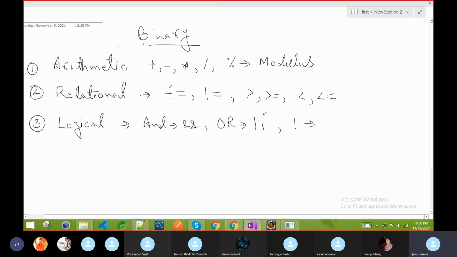NOT is not a part of binary, it is unary, but it comes into the logical scenarios. That's why I am putting it here. It is a unary operator, but its behavior is part of logical operators. So we are going to discuss all of them one by one.